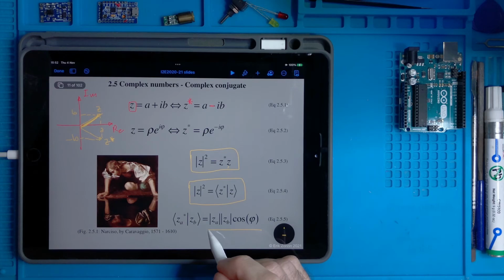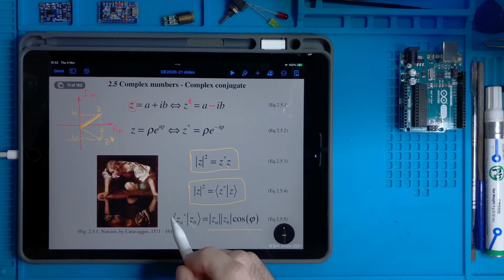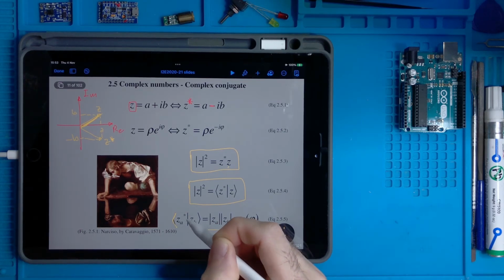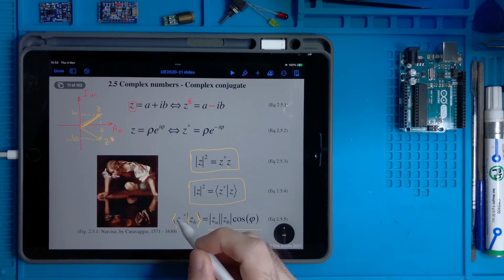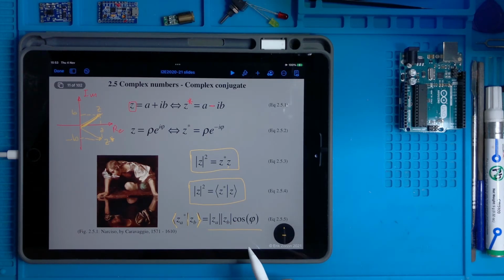So the magnitude of A by the magnitude of B, if we want to compute this type of inner product between two numbers, is multiplied by the cosine of the angle between the two numbers. So this is an extension of the inner product to the domain of the complex numbers, which is something we need in order to speak about signals.